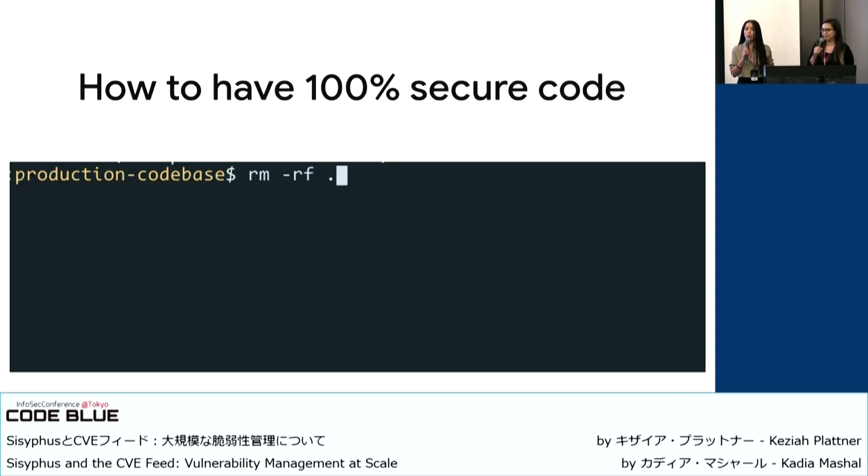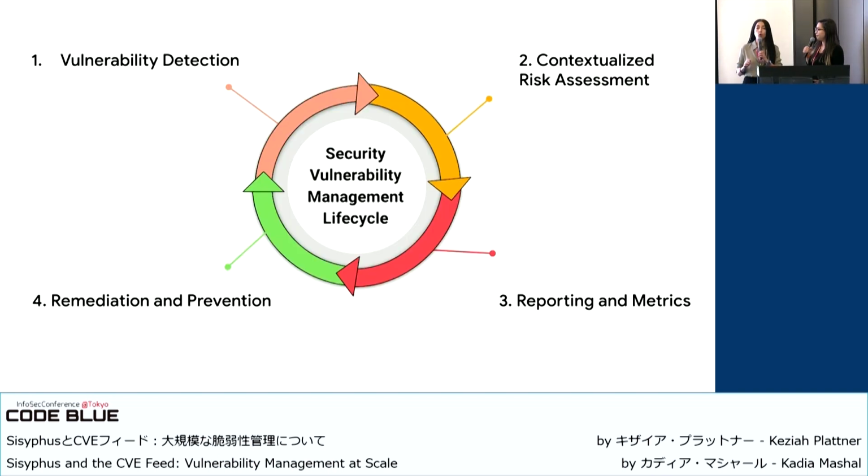So we all know there is no such thing as software that is clean and has no vulnerabilities. That's the dream, unless you remove your code base, but that's obviously not ideal. We want to talk about how you should design and implement a process that can efficiently meet the vulnerability lifecycle requirements. So if you're not familiar with the vulnerability lifecycle, first of all, it's very common for a company.